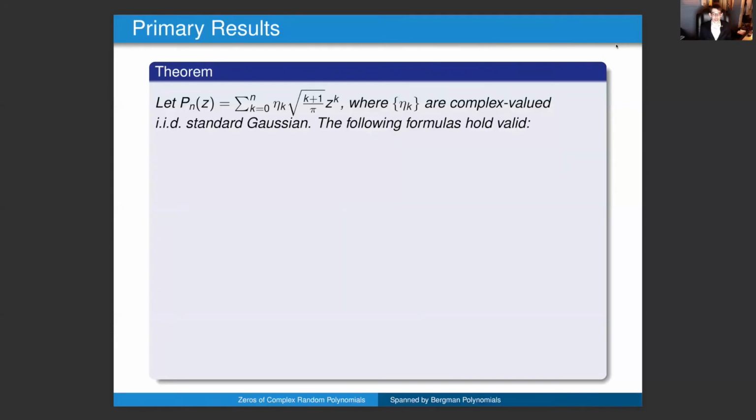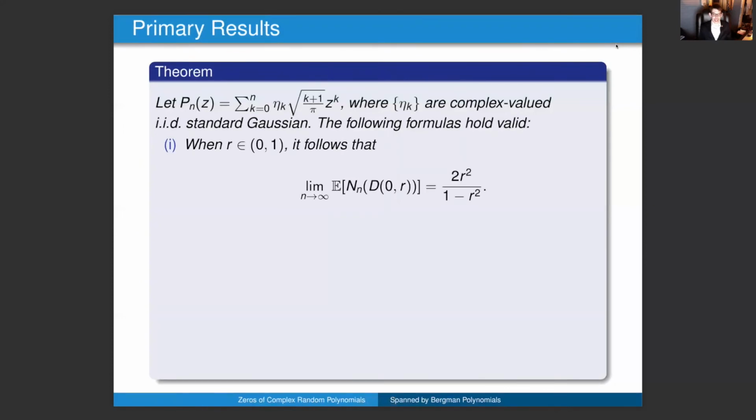Our first results concern the random orthogonal polynomials with the spanning basis to be taken as in the previous plot. In this setting, we were able to get an explicit and manageable formula for the expected number of zeros in the complex plane. Due to its complicated look, we have left this formula out of the presentation and will only give our main applications.